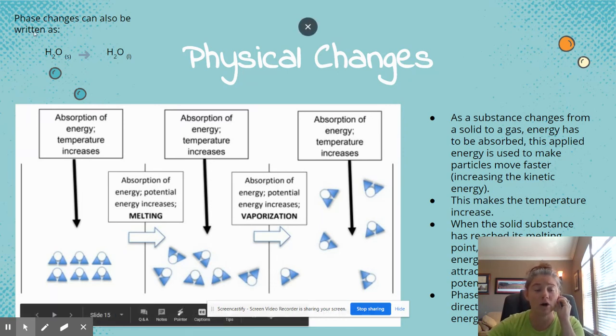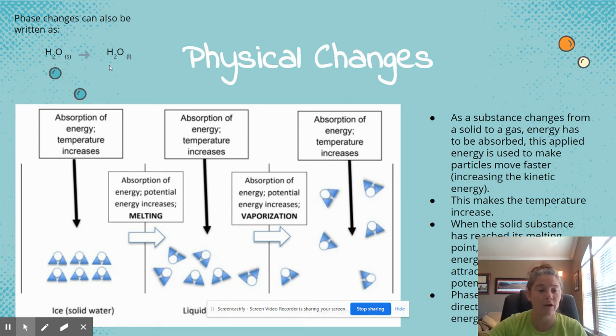Phase changes can also be written H2O solid, arrow, H2O liquid. So this kind of looks like a chemical formula or equation that you've seen before. But notice the pure substance is not changing. It's staying the same. It's just those state signifiers that are changing from a solid to a liquid.